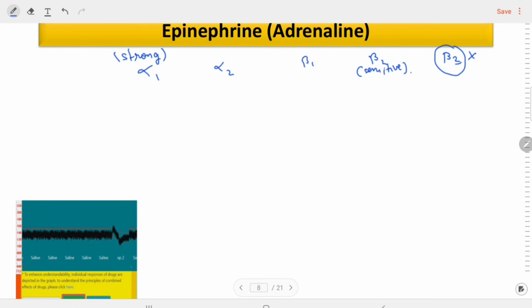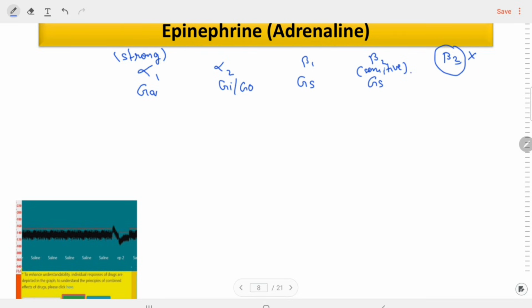Another thing we know is that all the adrenergic receptors are G protein-coupled receptors. Alpha 1 is activated by the Gq protein, alpha 2 is activated by Gi/Go, and all the beta receptors are activated by the Gs subunit.